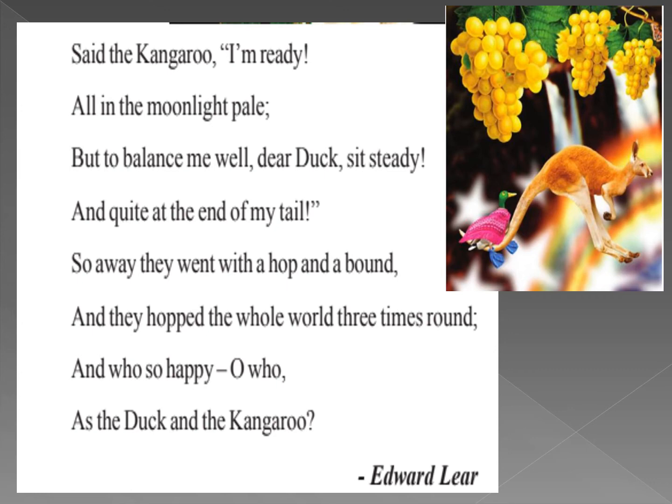So away they went with a hop and a bound. So away they went with a hop and a bound. And they hopped, and they hopped the whole world 3 times round. And they hopped the whole world 3 times round. And who is so happy? And who's so happy? Oh, who? As the duck and the kangaroo? As the duck and the kangaroo. Edward Lear.